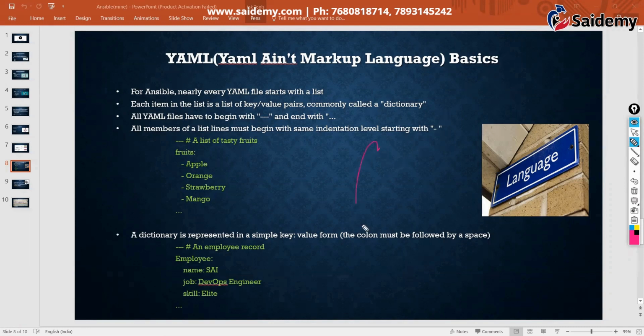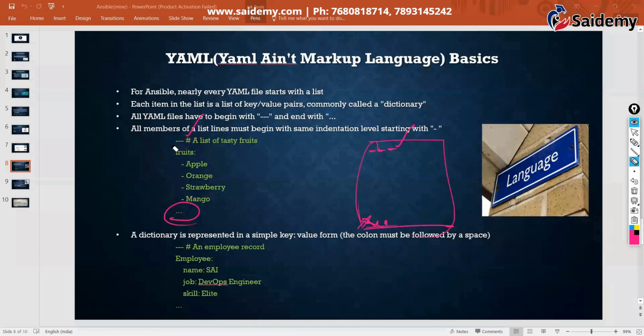See, when you write any playbook, it starts with a triple hyphen. Remember that. It ends with a triple dot. At the end, you can put a triple dot. Triple hyphen is mandatory, but triple dot is not mandatory, so you need not mention it. Then, what is this commenting?